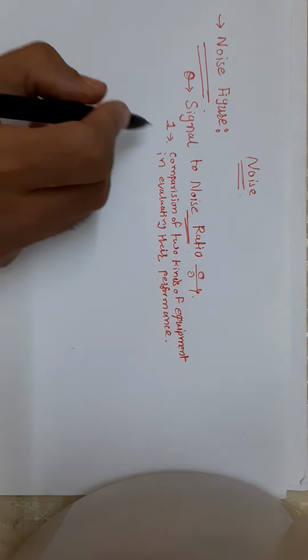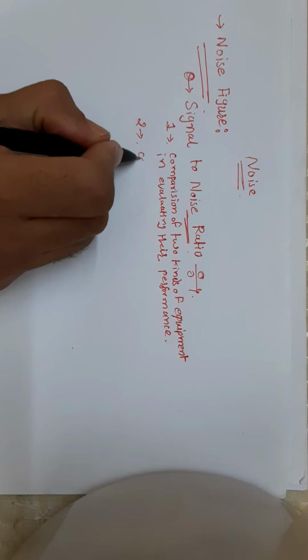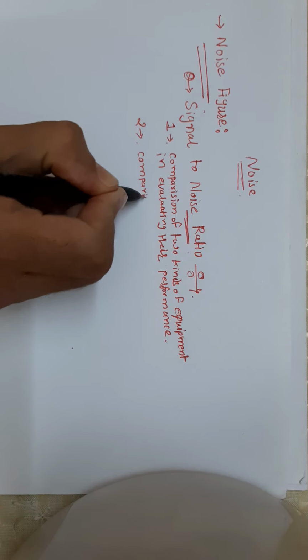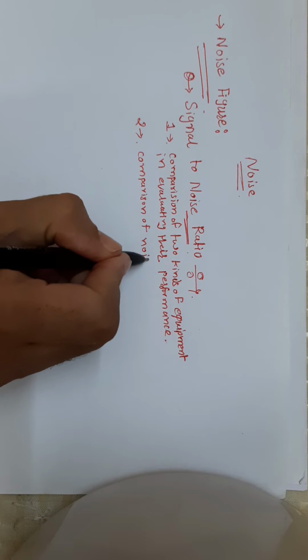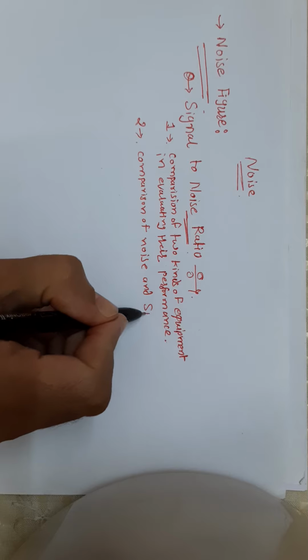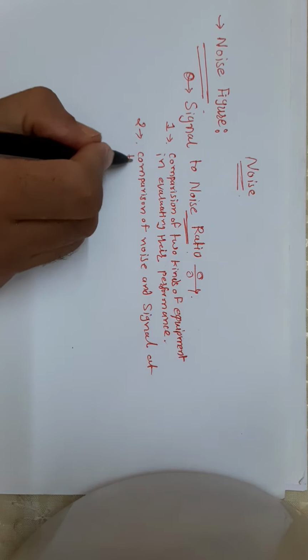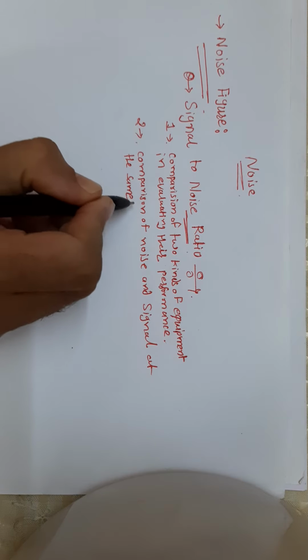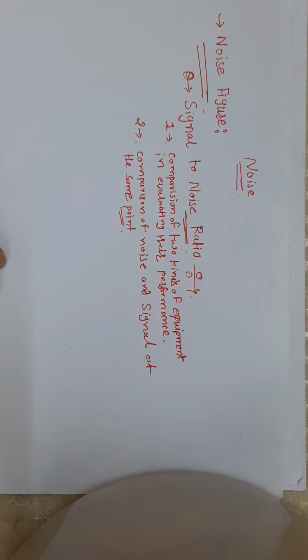The second is comparison of noise and signal at the same point, to ensure that the noise is not excessive.